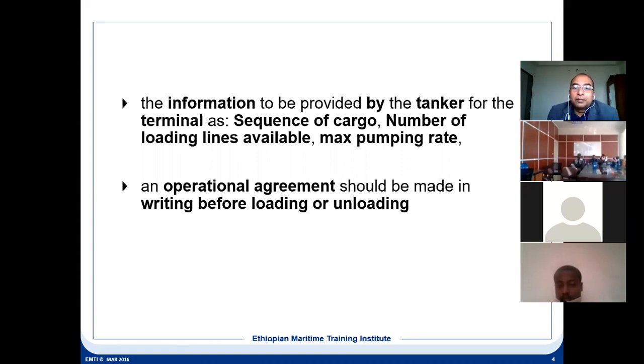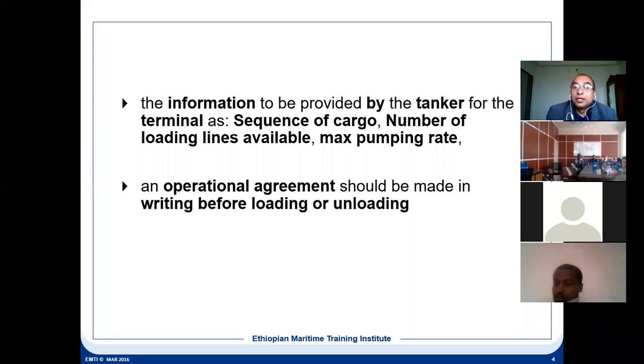Then the operational agreement for unloading, the operational agreement between the ship and shore, has to be in writing. See, if you have a verbal agreement, as per the law it is also valid. But then a party can deny it, and it will be difficult to prove and will take a longer process.